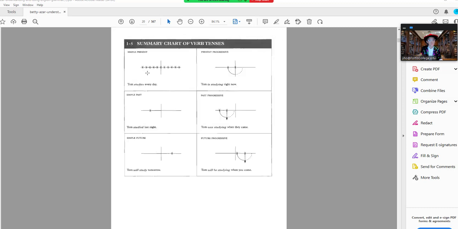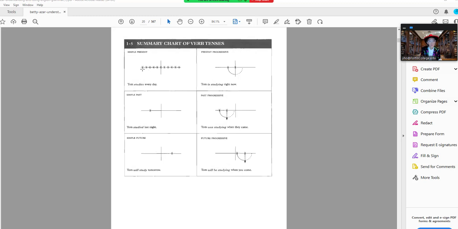So here is a summary of the verb tenses. So here we're going to go over the simple tenses and the progressive tenses. So remember that the simple and the progressive tenses deal with one action, okay? So in the simple present, you have I eat, or I sleep.